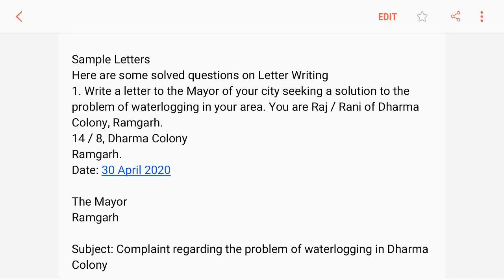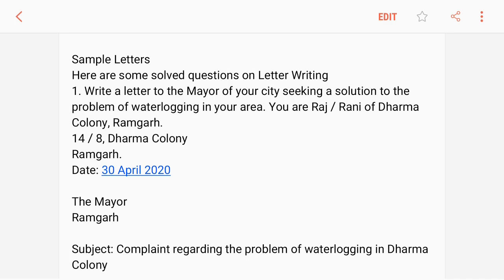Here are some solved questions on letter writing. Number 1, write a letter to the mayor of your city seeking a solution to the problem of water logging in your area. You are Raj or Rani of Dharma Colony, Ramgarh. So this is the formal letter you have to write to the mayor of your city.